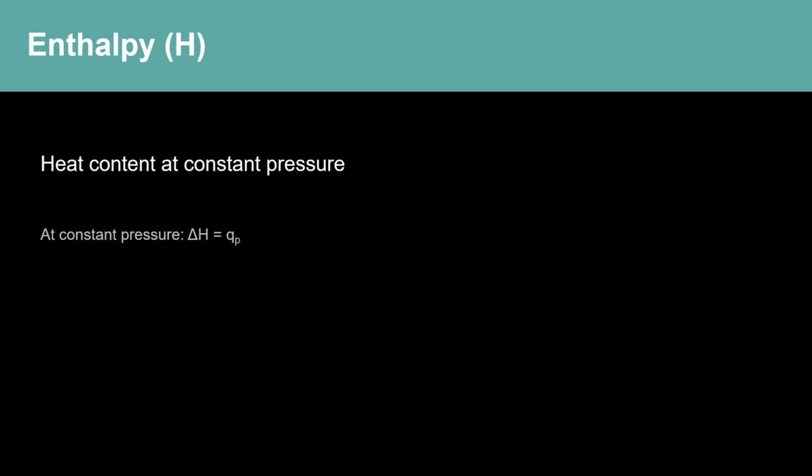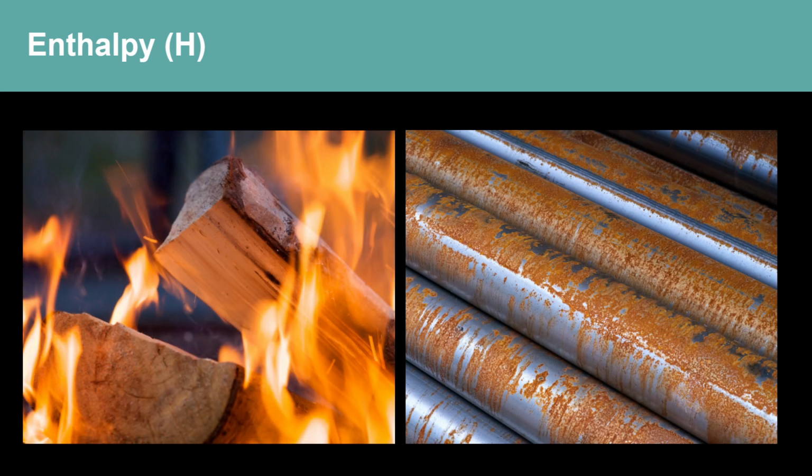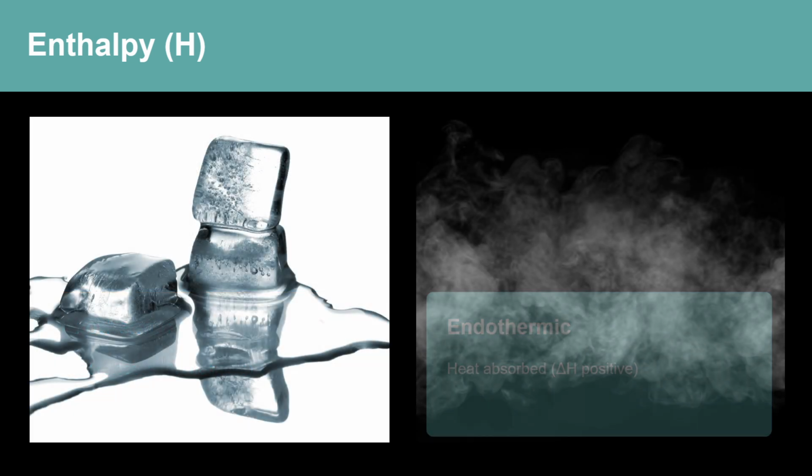The change in enthalpy, or delta H, tells us how much heat is absorbed or released during a reaction at constant pressure. There are two types of reactions. In exothermic reactions, heat is released to surroundings, meaning that delta H is negative. These reactions feel hot. Examples are burning wood or the rusting of iron. In endothermic reactions, heat is absorbed from surroundings, meaning that delta H is positive. These reactions feel cold. Examples are melting ice or evaporating water.